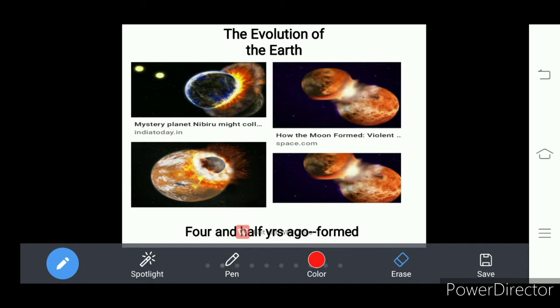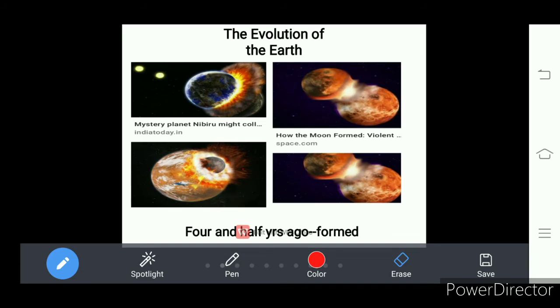And here also, when several substances hit the earth, lighter particles have come up and become cool and form the water crust part of the earth, and heavier particles went to the interior of the earth.